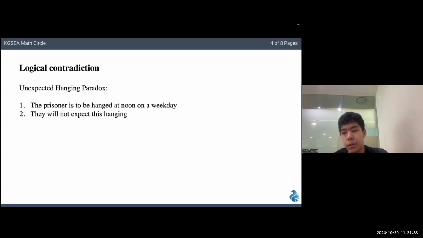Another paradox that I will be talking about is the unexpected hanging paradox, and this is what I'll define as a type of logical contradiction. The premise for this paradox is as follows. A death row inmate is told that they will be hanged at noon on a weekday the following week. He is also told that he will not expect this hanging. Using this, he deduces that he will not be hanged.